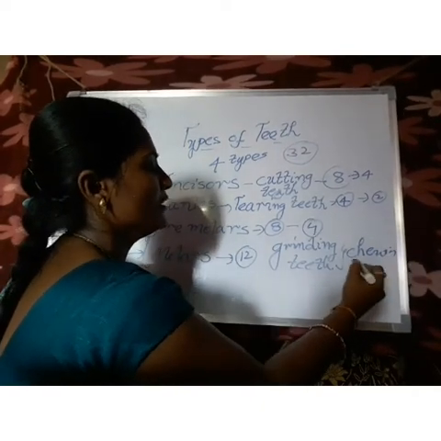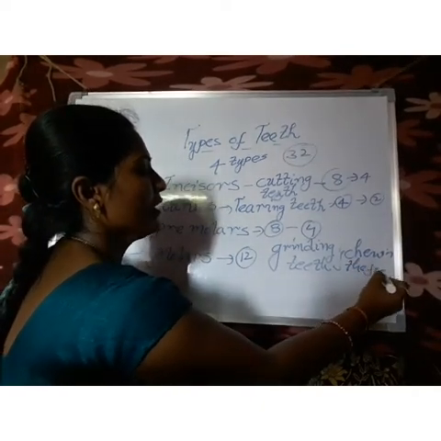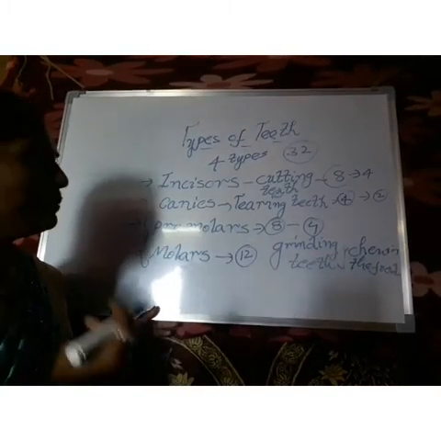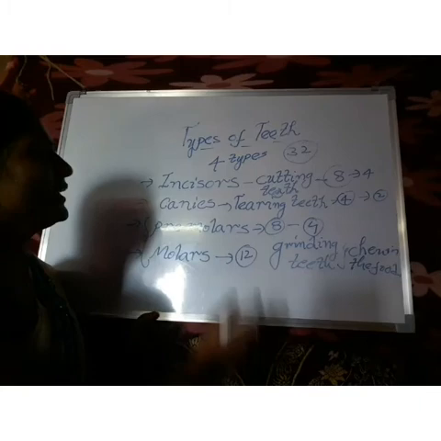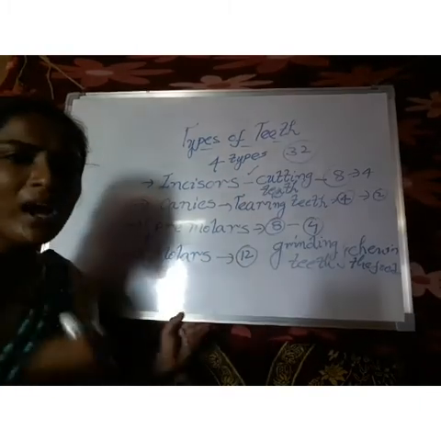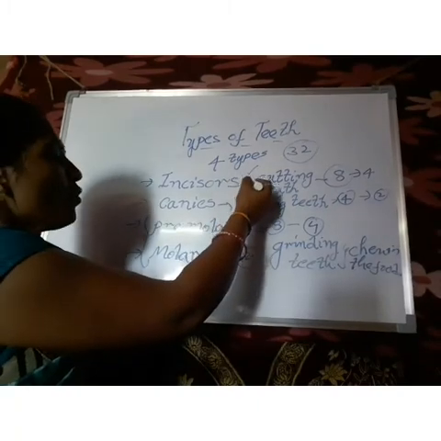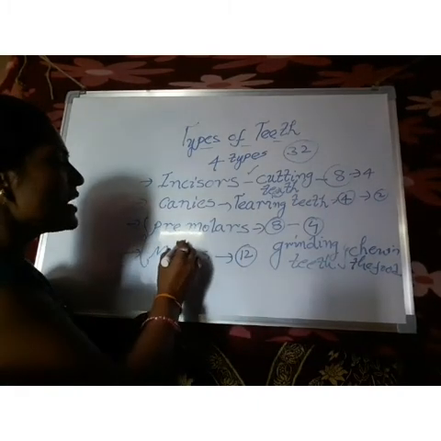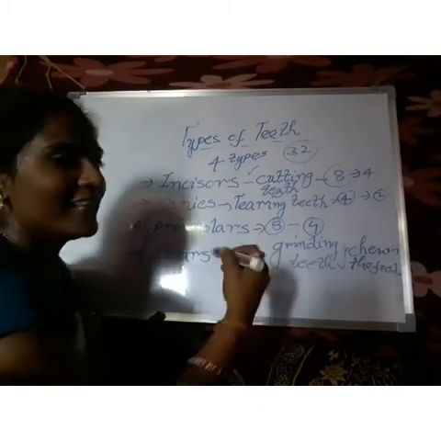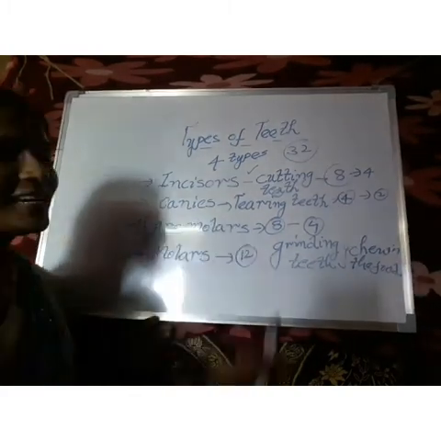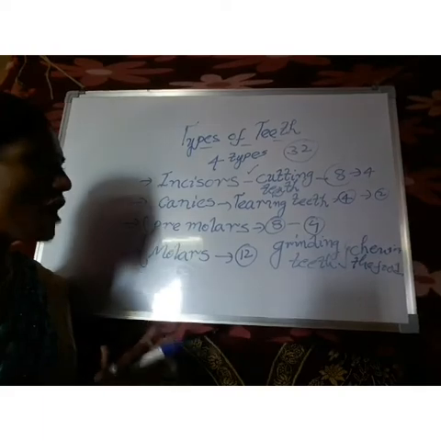Now just imagine that herbivores use only their incisors for cutting the grass, and after that they mostly use their molars and premolars to grind the food. Coming to the lion and tiger, they have very sharp teeth.